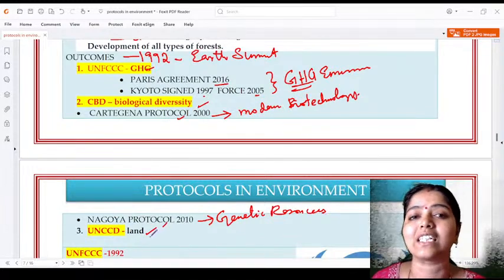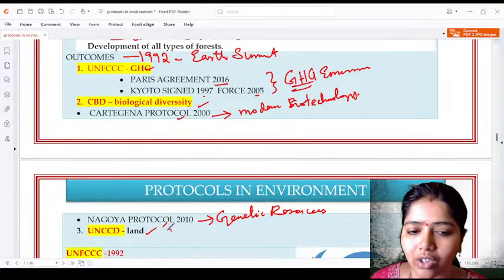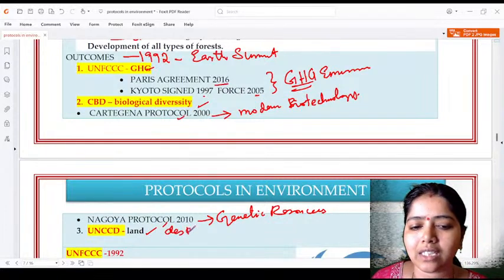UNCCD is meant for desertification, drought and all these things. Desertification.